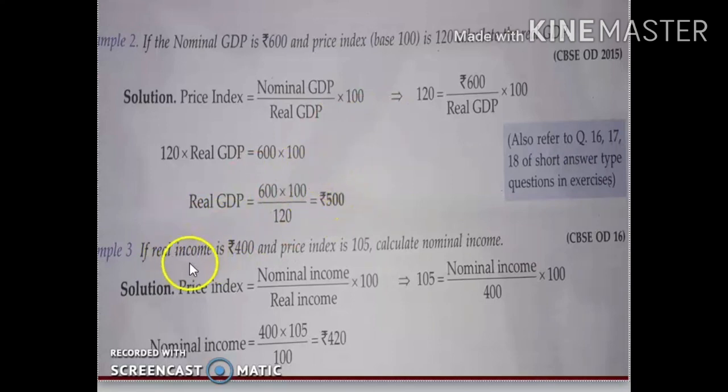Next question: if real income is 400 and price index is 105, calculate nominal income. Same formula: price index equals nominal income divided by real income into 100. The price index is given as 105, and real income is 400. How will you find it? You just cross multiply these two, and then divide by 100. The answer will be rupees 420.